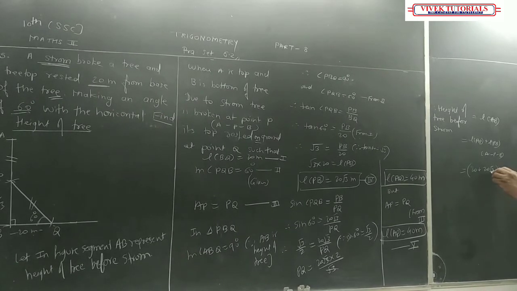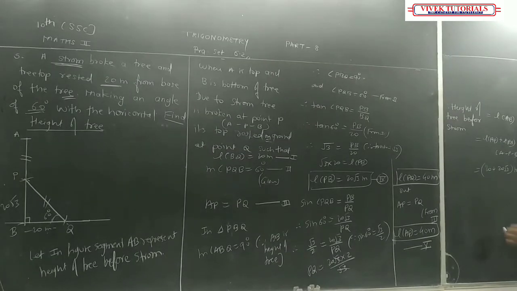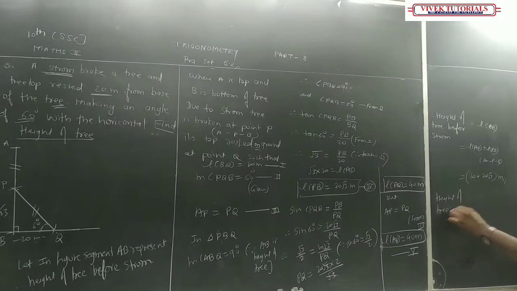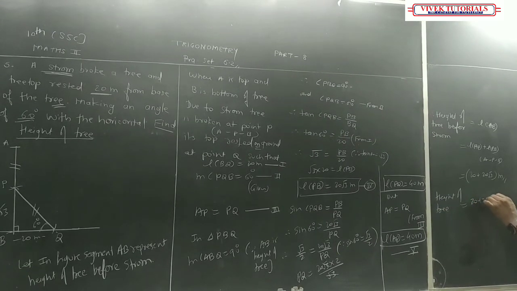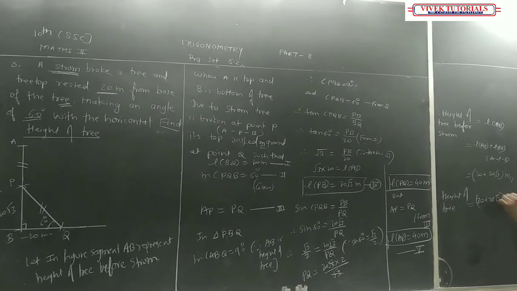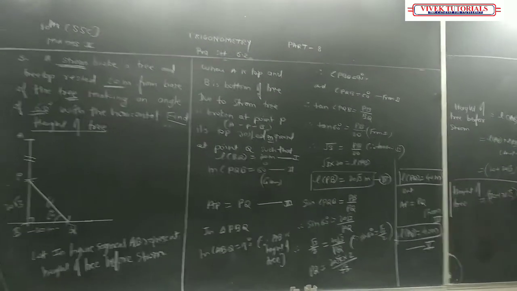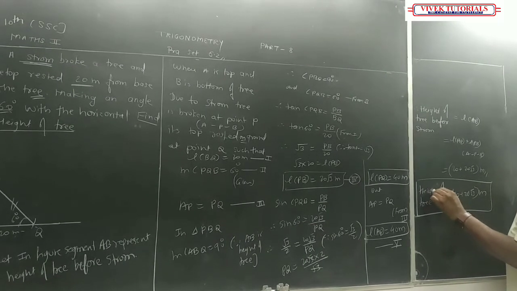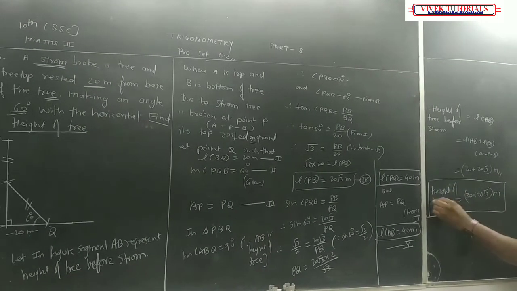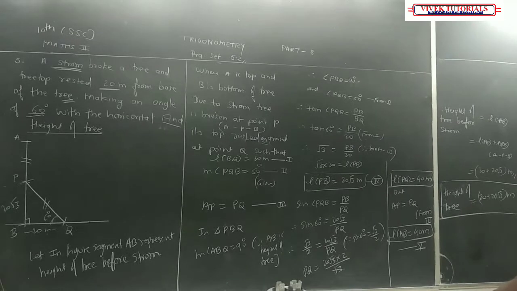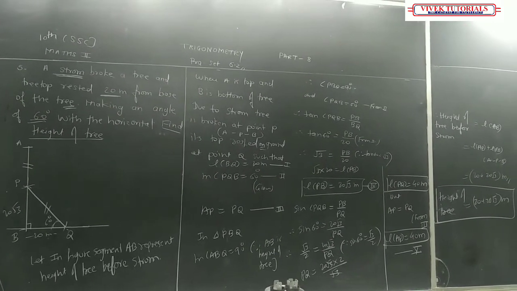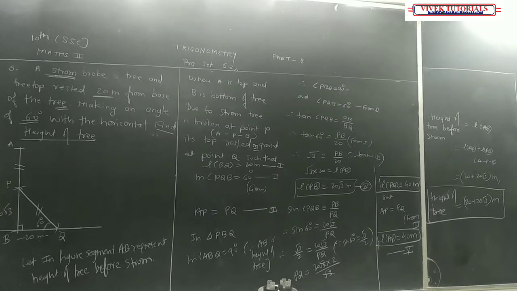हम लोग यहाँ root 3 का value रखते थे. They have not given. I am going to write meters. So this is the answer. The height of tree is equal to 20 plus 20 root 3 meters, and that you put in the box. This is your final answer. That is nothing but height of tree is equal to 20 plus 20 root 3 meters. This you are going to copy down properly.